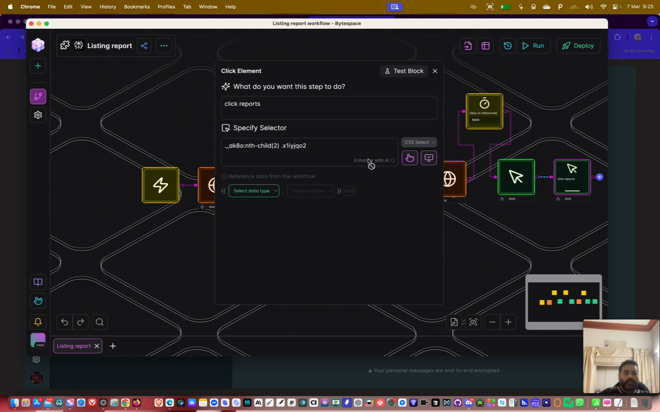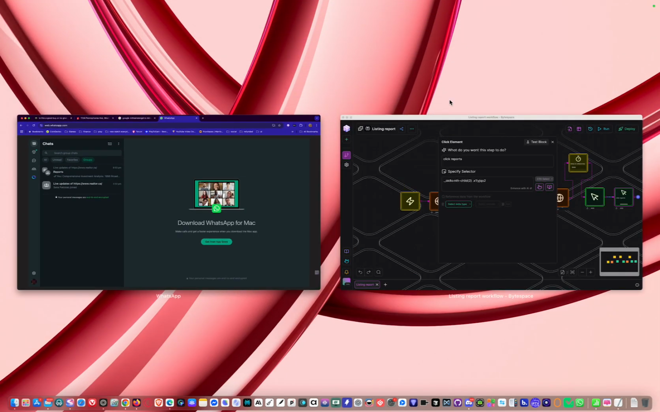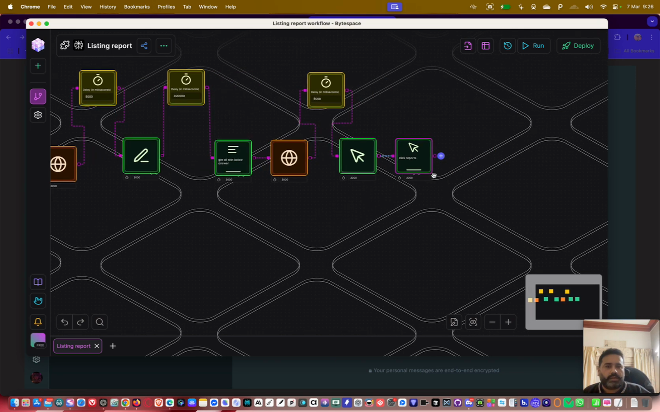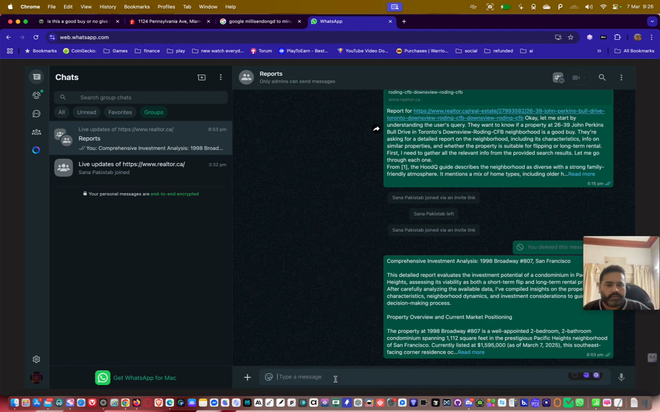So now you will know that the actual selector changes its value. Because what happens, Bytespace reads everything that is on the console, and then tries to see span title report. So now it will never use AI anymore unless this report is not there anymore. Okay, now let's try this. See this test block, click report. Now we have to click here, right? We have to click here.